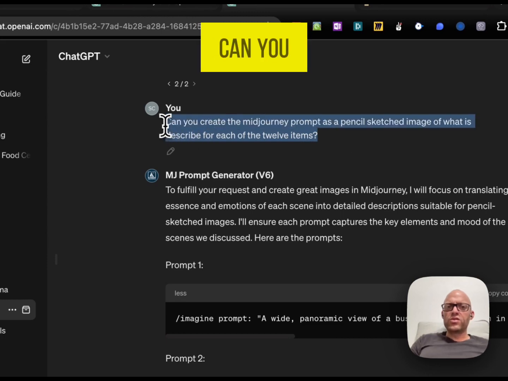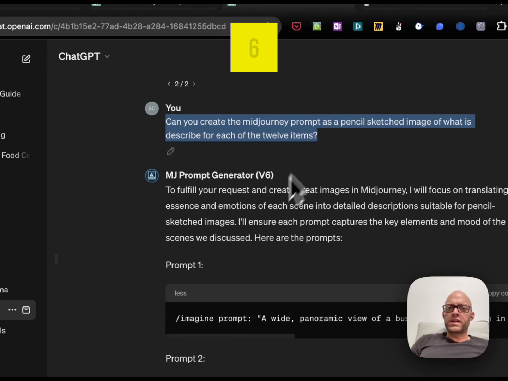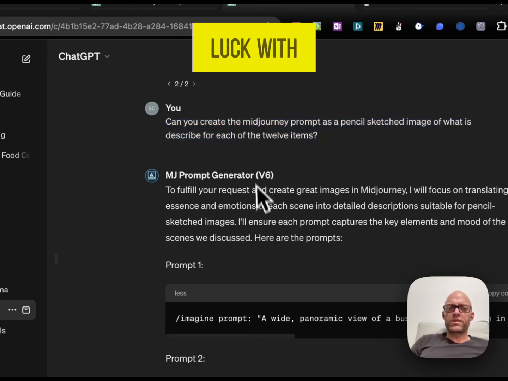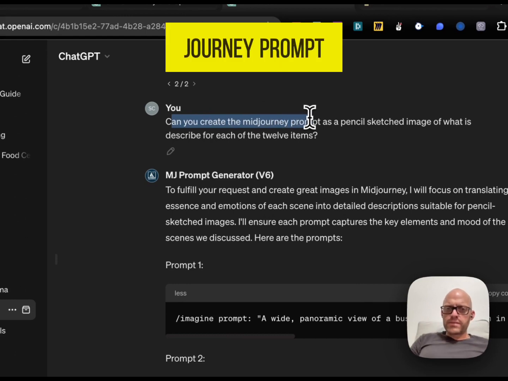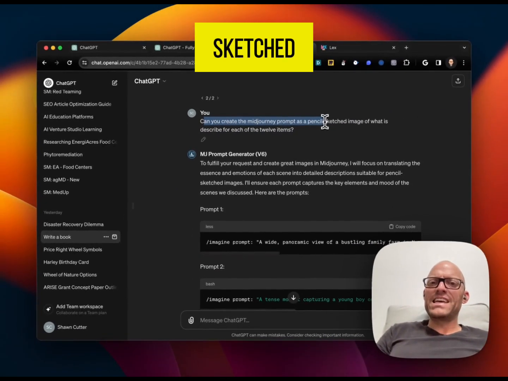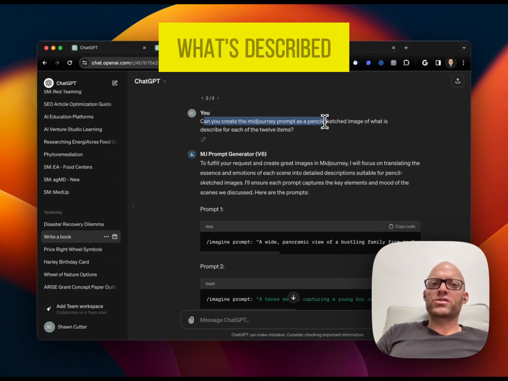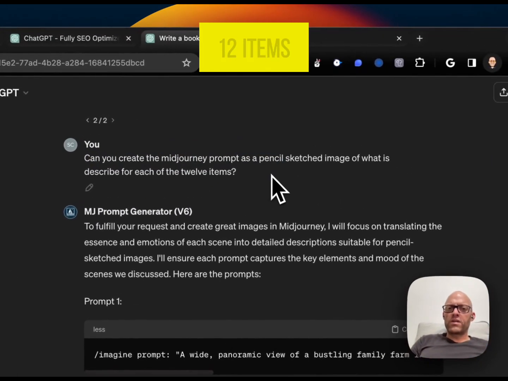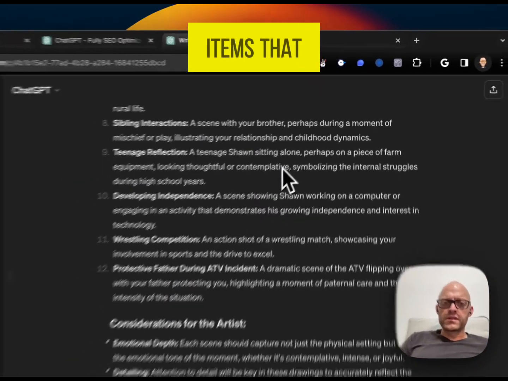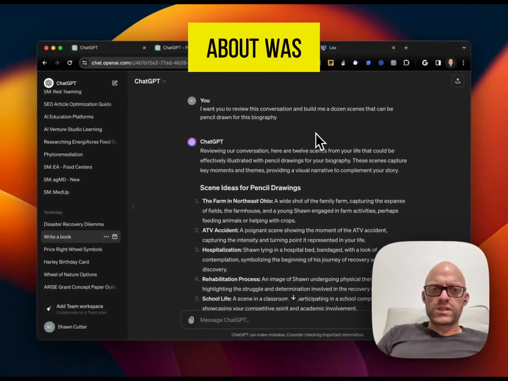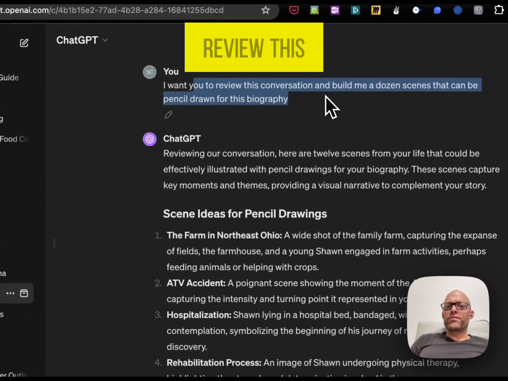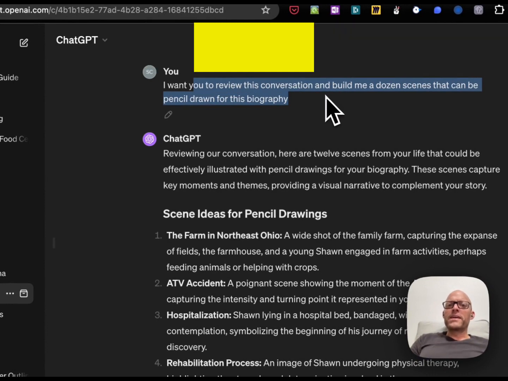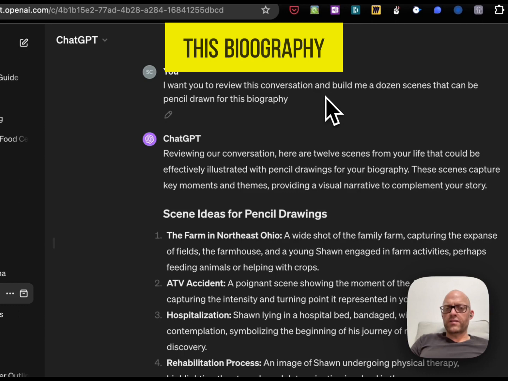So I just said, can you create, now I'm passing this to the MJ prompt generator V6. I have had really good luck with it, so props to the developer. Can you create a Midjourney prompt as pencil sketched images of what's described in the 12 items? The 12 items that I'm talking about was just me saying, I want you to review this entire conversation and build me a dozen scenes that could be pencil drawn for this biography.